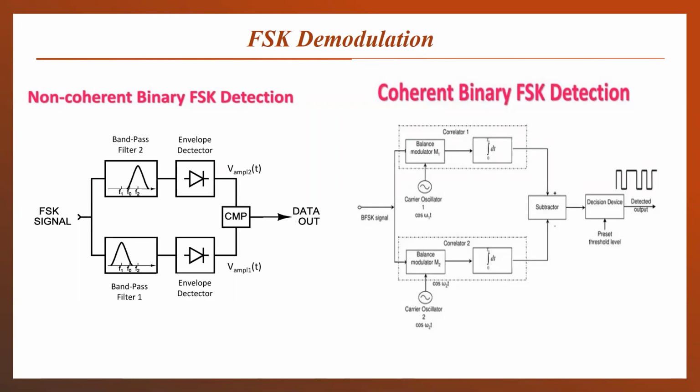For coherent binary FSK detection, what we need is a carrier. For the coherent signal, we use a carrier. We have to generate the carrier at the receiving side.